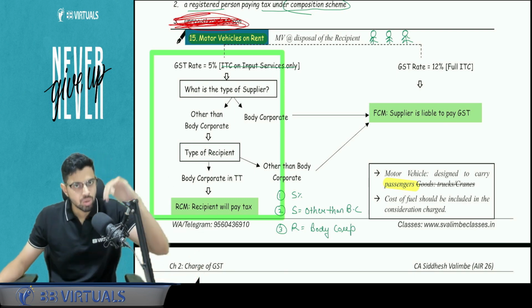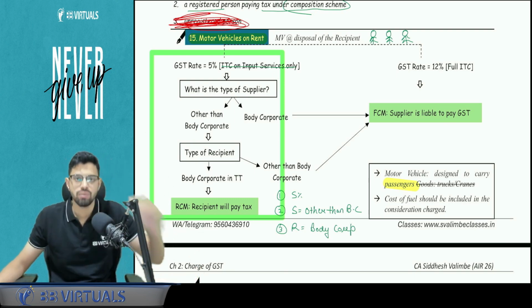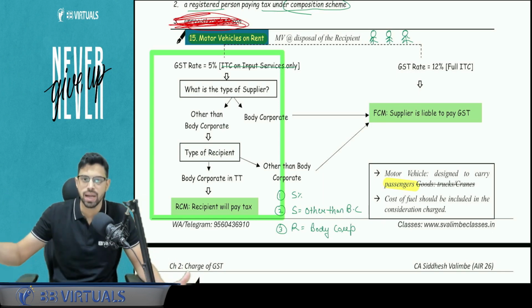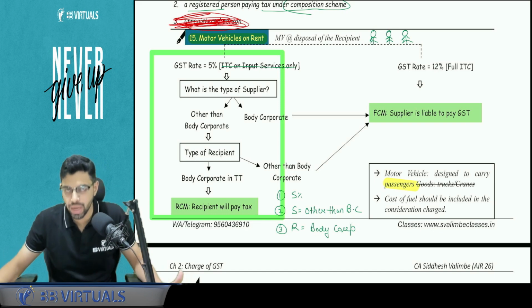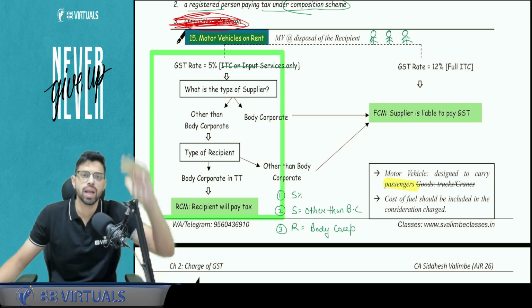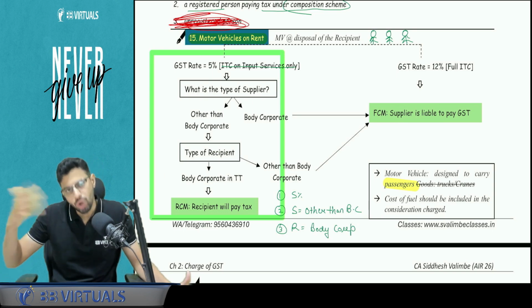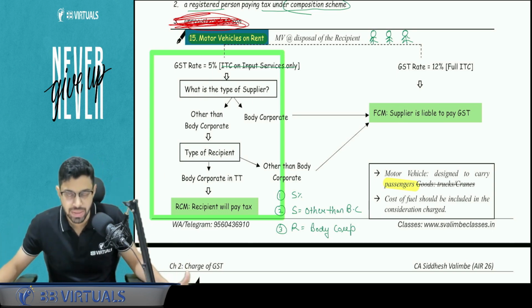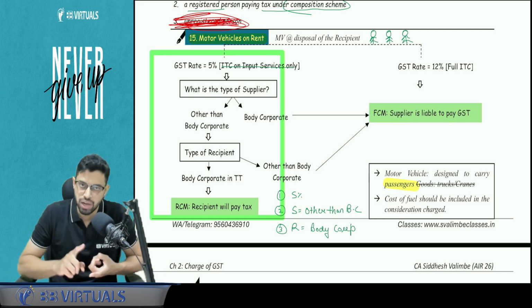So the person who is the owner, the GTA, or the person giving a motor vehicle on rent, has to decide how much expense that is, whether ITC is available or not, and what final conclusion they draw, whether they want to take the 12% rate or let it go under RCM. If they want ITC, they may go for the 12% rate and retain themselves under the forward charge mechanism. So the first condition here is RCM rate 5%.